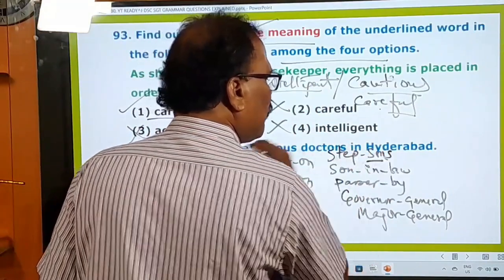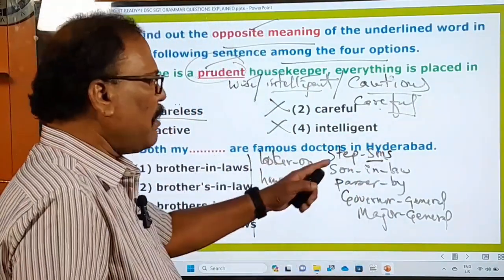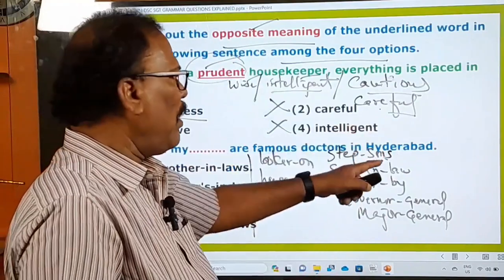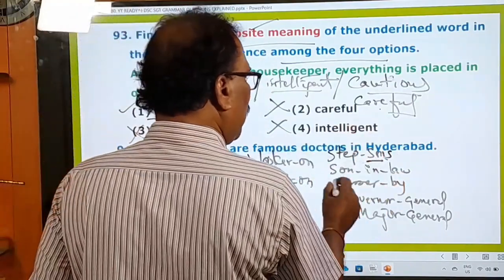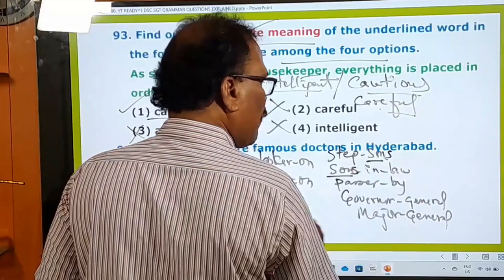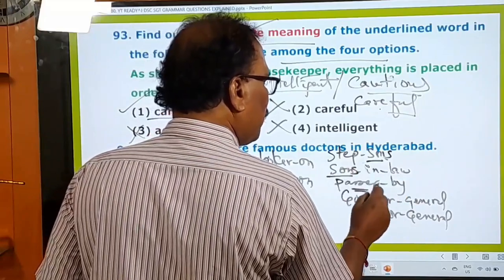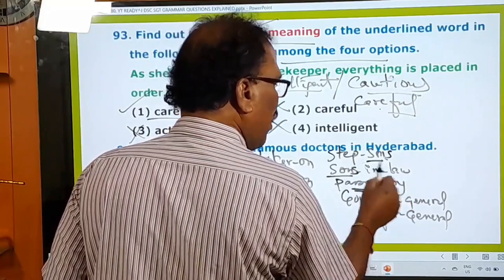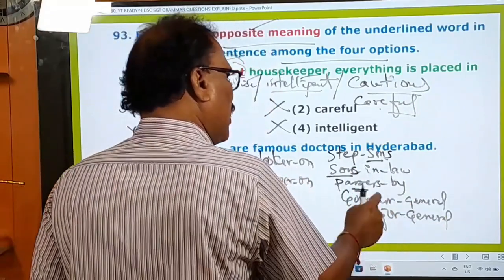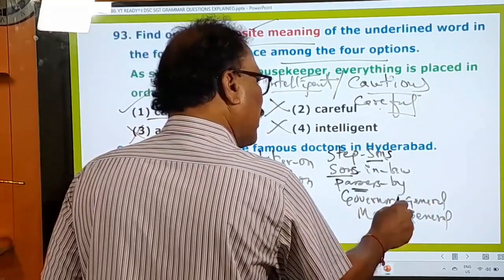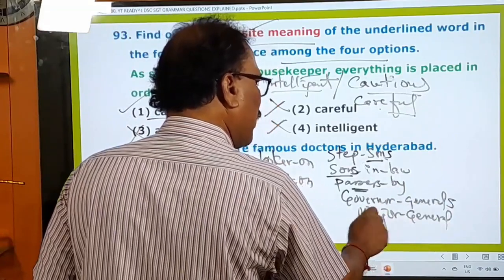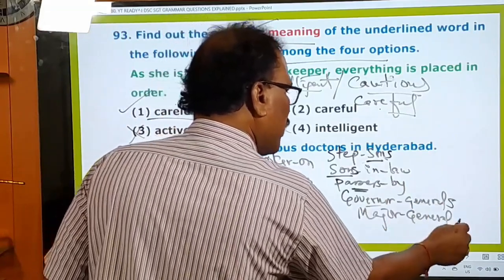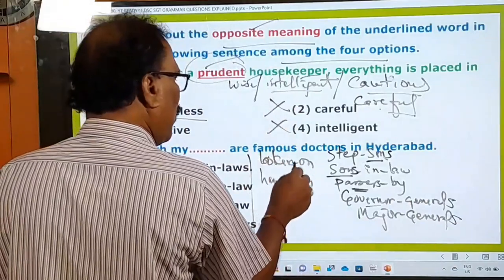So now stepson means one. Stepsons plural. And son-in-law, what is the important word in this? Son. So sons-in-law. Passerby, what is the important word in this? Base word means passers. Passers-by, prayanikulu. Governor general, whether governor is important or general important. Governor generals. Okay, governor generals, major generals. Okay, lookers on, hangers on.